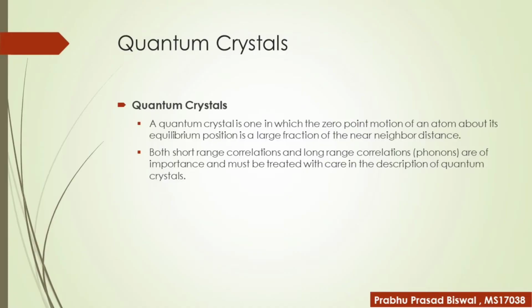On the other hand, we can define a quantum crystal. A quantum crystal is one in which the zero-point motion of an atom about its equilibrium position is a large fraction of the near neighbor distance. So, what is the physical meaning of atomic displacement of the quantum crystal? Is it what it looks like?